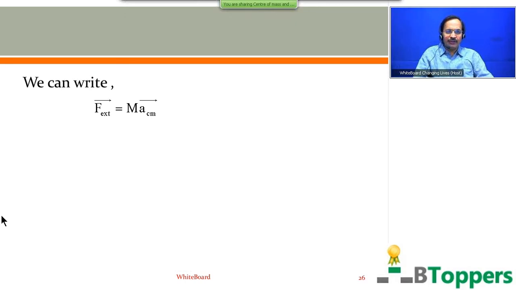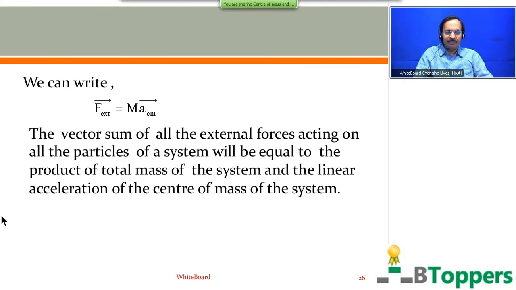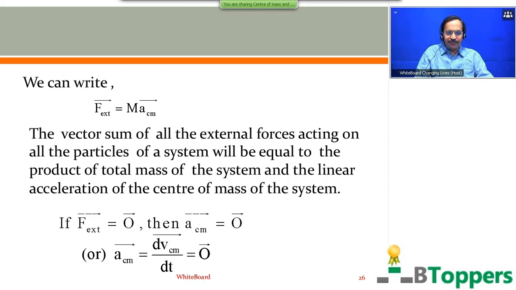You can write f bar ext equal to capital M into acm bar. The vector sum of all the external forces acting on all the particles of the system will be equal to the product of total mass of the system and linear acceleration of center of mass of the system. So if f bar ext is 0 bar, then acceleration of center of mass is 0, or acceleration of center of mass equal to dvcm bar by dt will be 0.